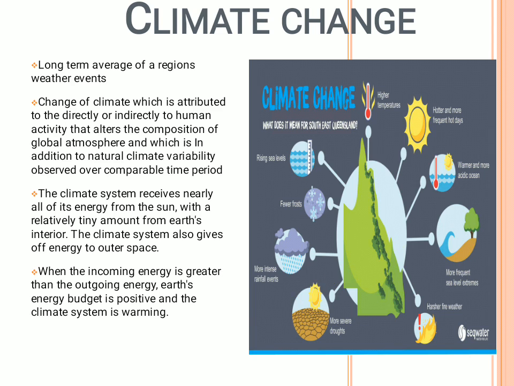Now what is climate change? It's a long-term average of weather events occurring over a period of, suppose, 100 years. If you consider what kind of changes in climate, temperature, precipitation, or sea level, everything in totality, when you try to measure it, that is climate change. Just like in this diagram, you can see rise in sea levels, forest fires, major droughts, heat waves, deforestation, tsunamis, the vagaries of environment and weather. All in all, that is what climate change is about.